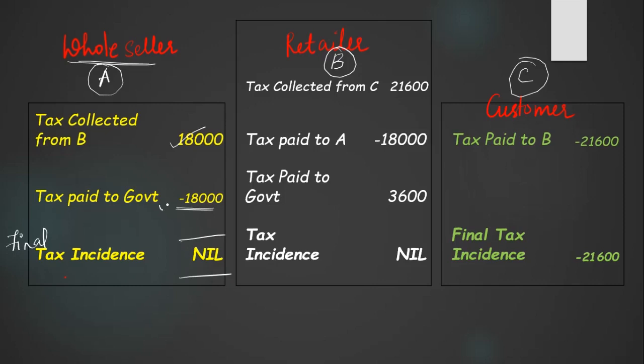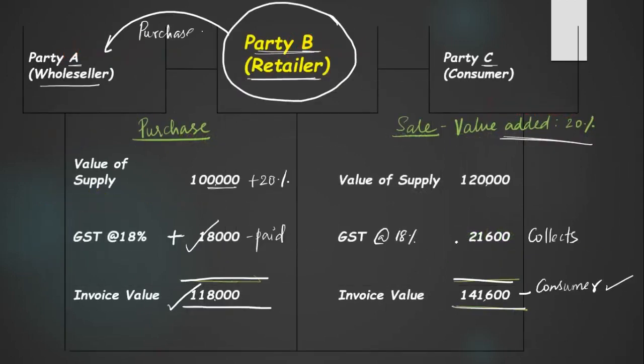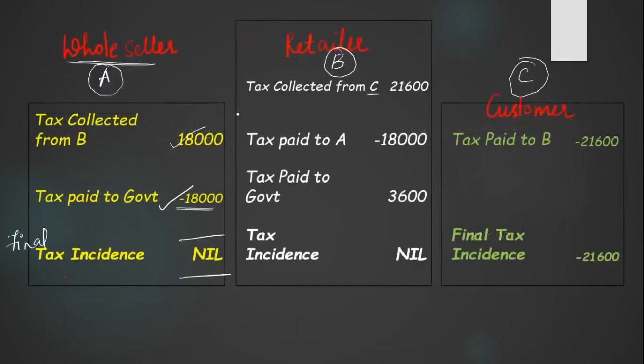Now, retailer. C is the customer. We saw in the previous slide, here he collected 21,600 from the customer. How much did he pay to the wholesaler? A is the wholesaler, right? He paid 18,000. Now he collected 21,600, paid 18,000. This is input tax. How much did he pay to the government? 21,600 minus 18,000 is 3,600.